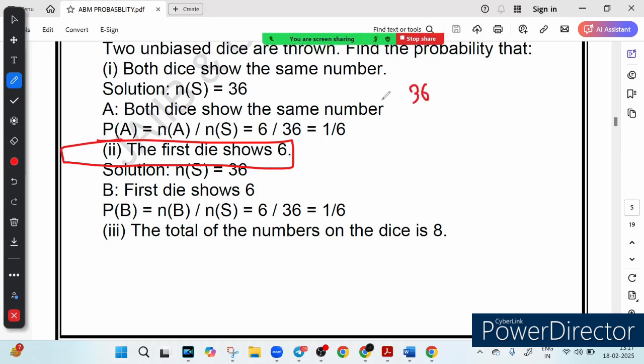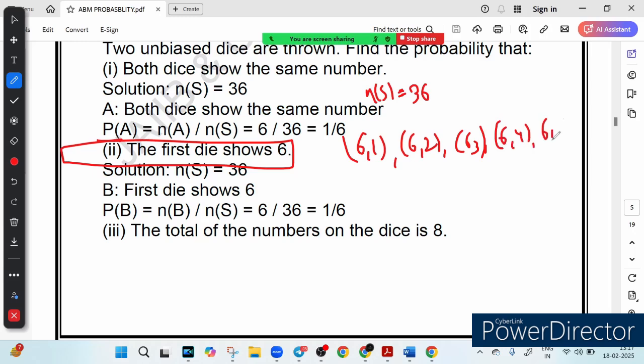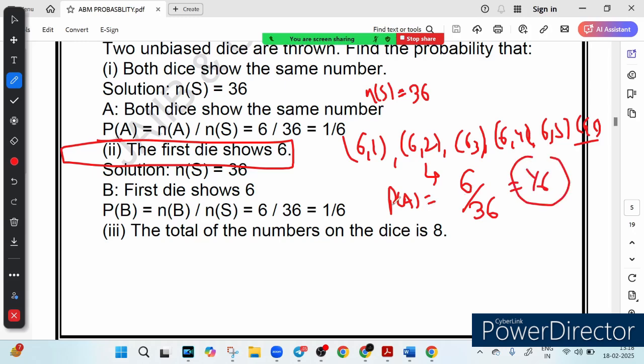Again we have 36 possible outcomes, so n(S) is equal to 36. Now for the first die to be 6, the second die can be anything from 1 to 6. So the possible events are 6-1, 6-2, 6-3, 6-4, 6-5, or 6-6. How many possible events are there? 6 cases. And we know probability is favorable outcomes upon total number of outcomes. So 6 favorable outcomes and 36 total outcomes, so it becomes 1 upon 6. So probability of B, let's say it is B, is 1 upon 6. I hope it is clear.